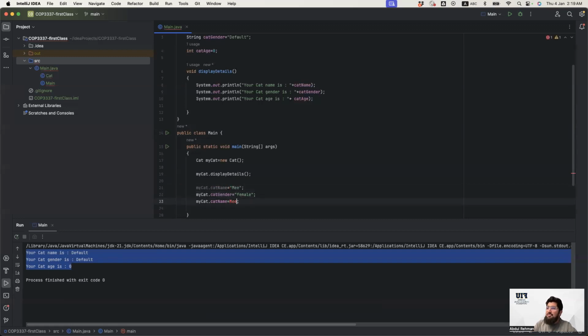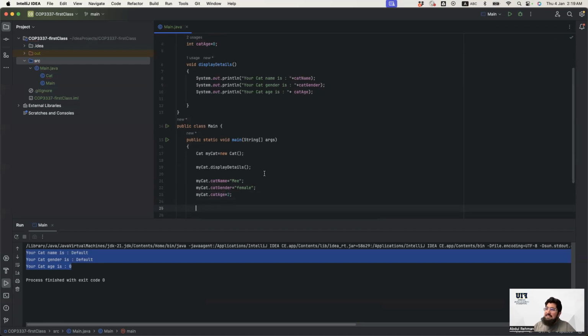Because we know that a string has to be in double quotation. So let's say 2. And now I call the same method, that is this display details.